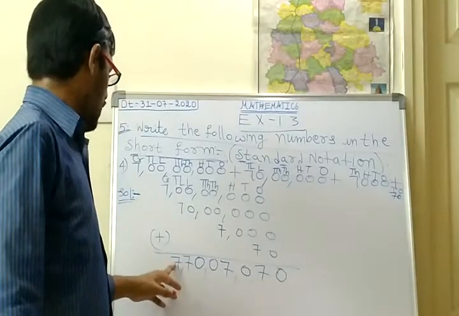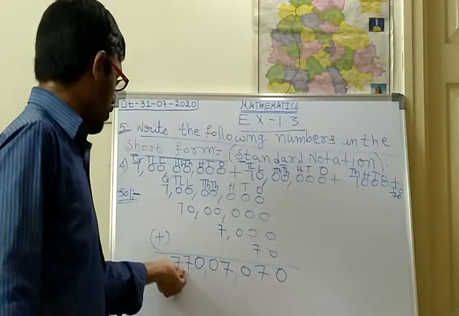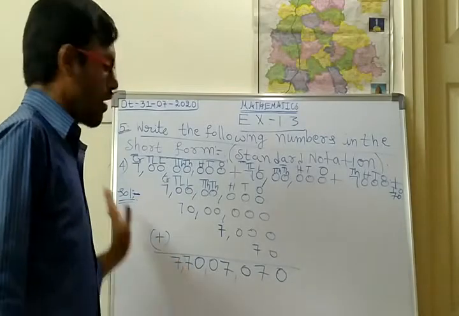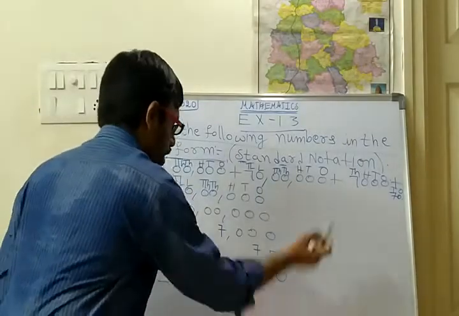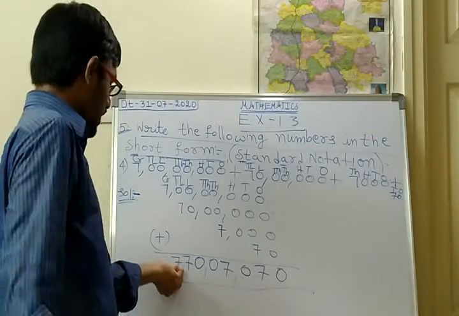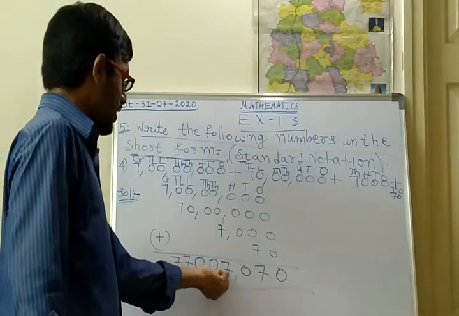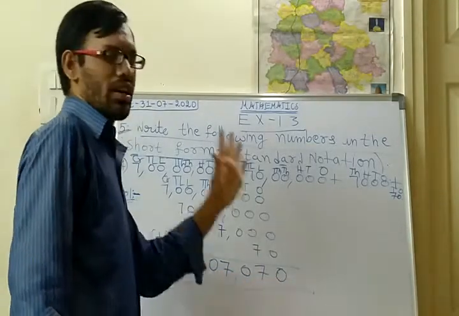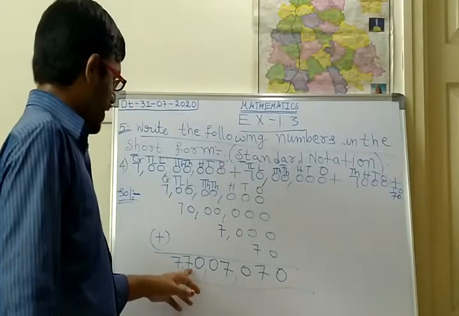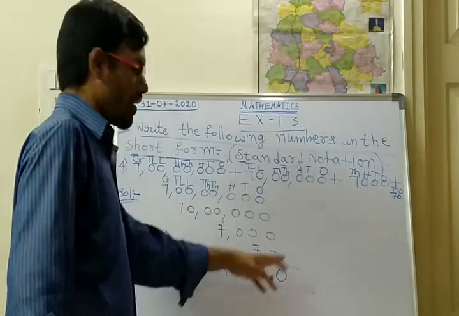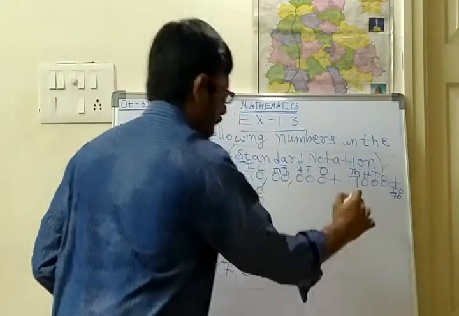The next comma also will come after 2 digits. But here only 1 digit is there, so don't put that one. Okay. So this is your answer. What is the answer? 7 crores, 70 lakhs, 7,070. 7 crores, 70 lakhs, 7,070 is your final answer.